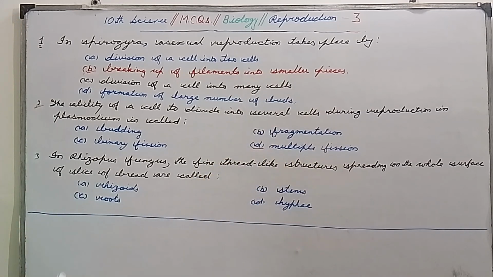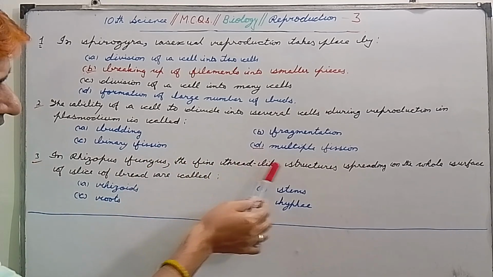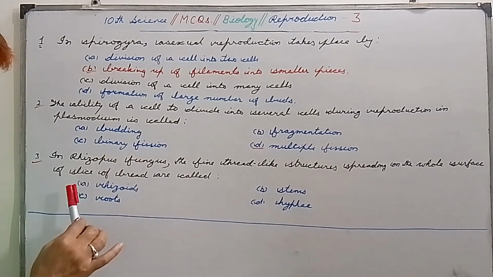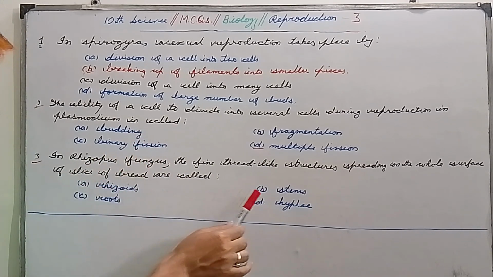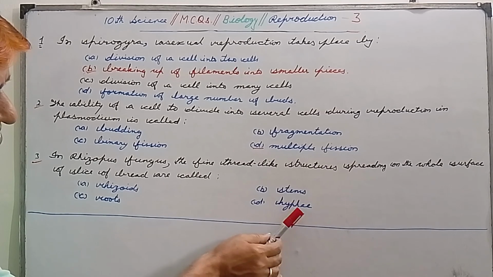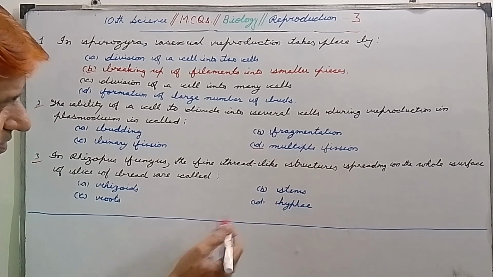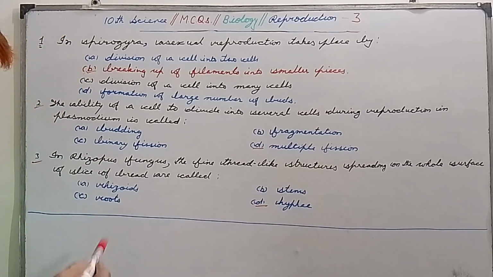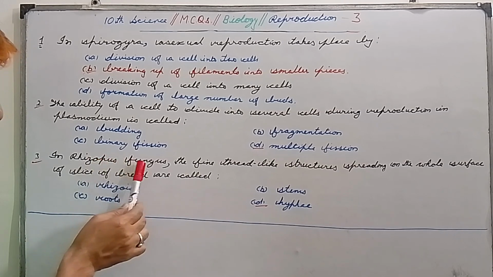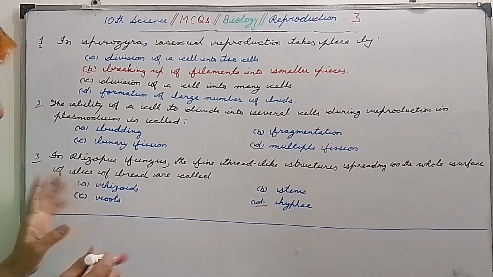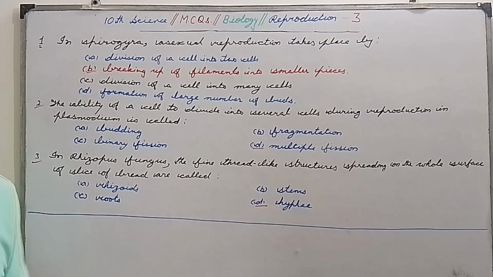So please remember this. Question number 3: in Rhizopus fungus, the fine thread-like structures spreading on the whole surface of a slice of bread are called, first option is rhizoids, B is stems, C is roots, and D is hyphae. Pronunciation is hyphae. So my dear students, hyphae, D is the correct option. Please remember that in Rhizopus fungus, fine thread-like structures spreading on the whole surface of a slice of bread are called hyphae. So please remember this.